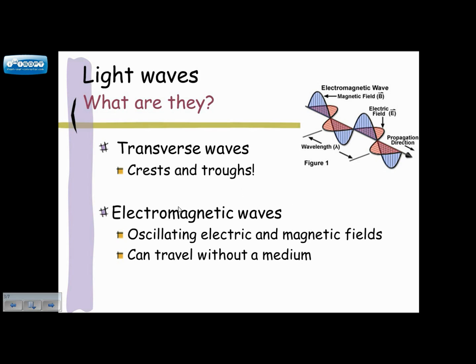So perpendicular. They are also electromagnetic waves, which just means you have oscillating electric and magnetic fields, which is in this picture here. You have your magnetic and your electric, which are perpendicular to each other. Electromagnetic waves can also travel without a medium, so they can travel through a vacuum, especially the vacuum of space. This is really good because if light didn't, then we wouldn't be able to get any sunlight from the sun.